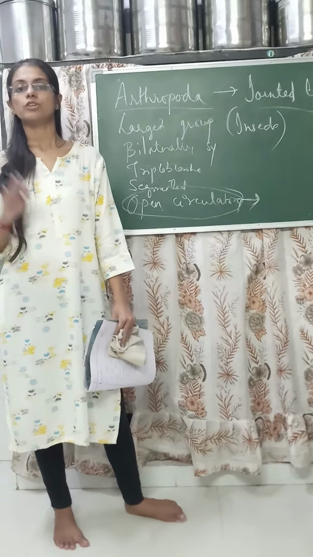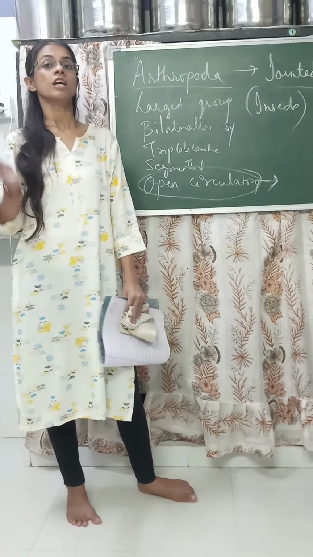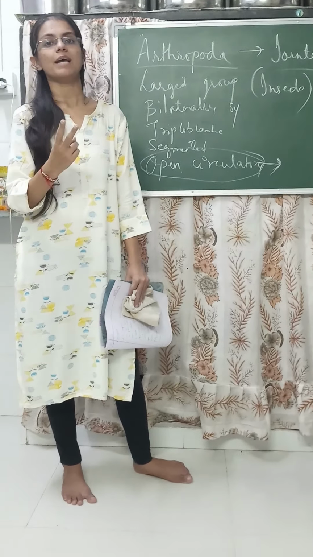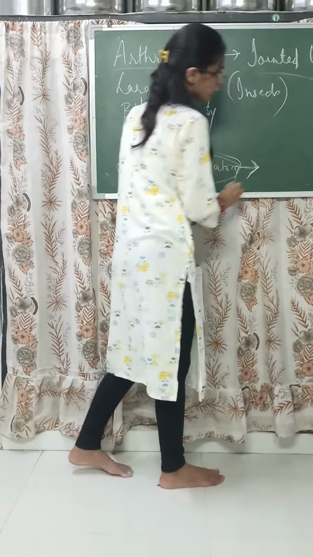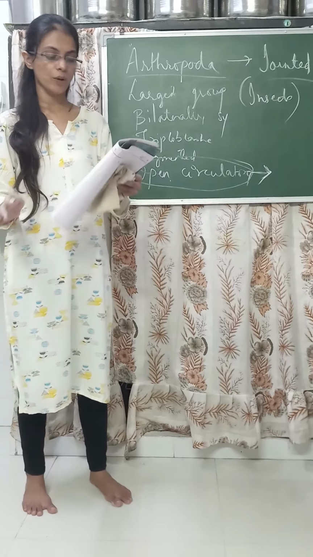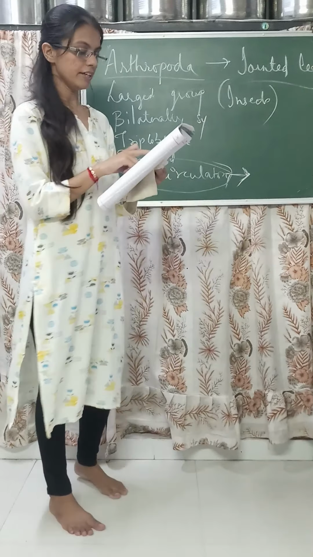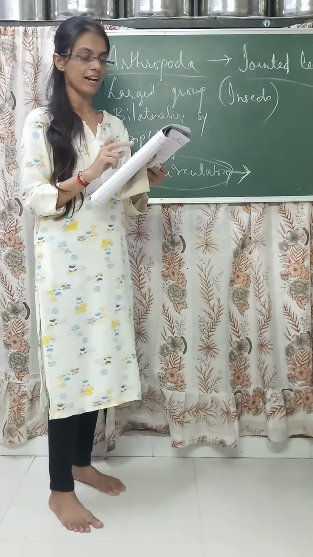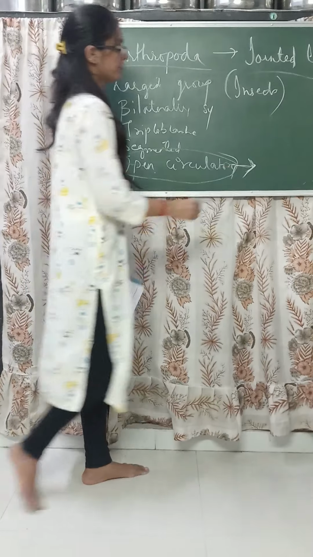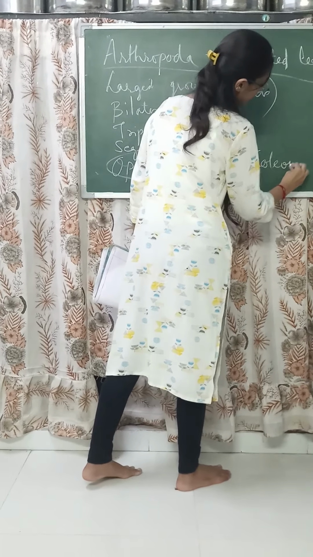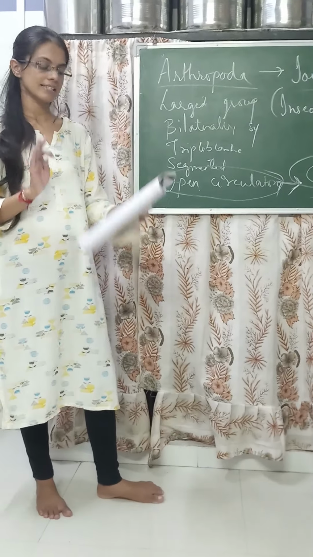Human beings have a closed circulatory system in which there is a heart and double circulation. But in insects and lower organisms there is an open circulatory system, with absence of arteries and veins. Please remember this, it is very important. The blood does not flow in well-defined blood vessels. This line is given in your textbook: the coelomic cavity is blood filled. Blood moves in the coelomic cavity because blood vessels are absent.